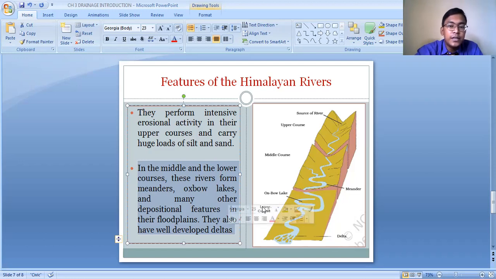So when the river is flowing from the high Himalayan region to the middle course, the sediments get deposited along the course of the river, and the river cannot flow in a straight way because of the sediment deposits. The river has to change its course, and the river flows in a zigzag, S-like pattern. So this S-like pattern of the river is known as the meander, and sometimes such rivers are also known as meandering rivers. That means the rivers which flow in a zigzag, S-like pattern are known as the meandering rivers. So this S-like pattern is the meander.